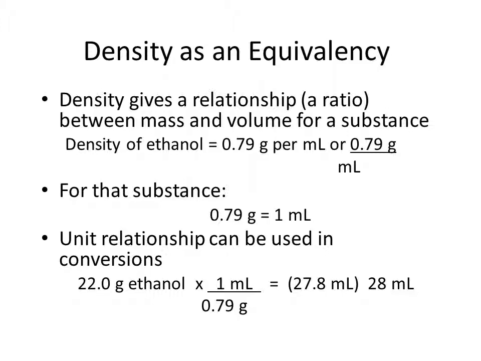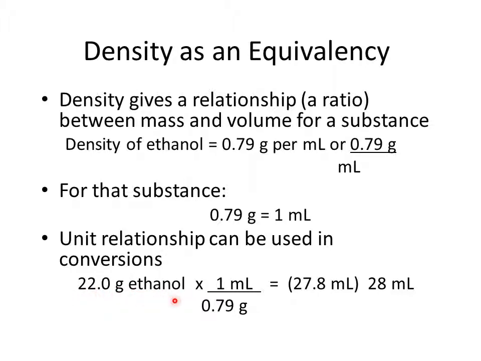So if it says 0.79 grams per milliliter, well, that's the density of ethanol, and it's written like this right here as a fraction. And you already know that if you can write 0.79 grams over a milliliter, you can flip it over and write it as a milliliter over 0.79 grams, right? Because all you have to do is make sure that the denominator is equal to the numerator. And since it's telling you that there's 0.79 grams in 1 milliliter, it's telling you that those two are equal to each other. So now to use that, all you have to do is put your fraction after your given measurement.